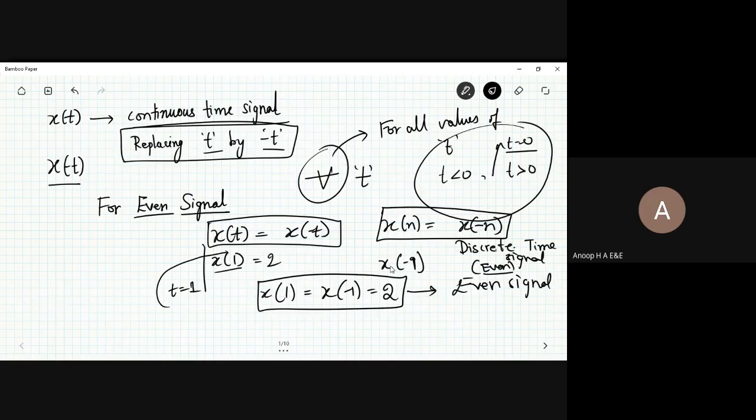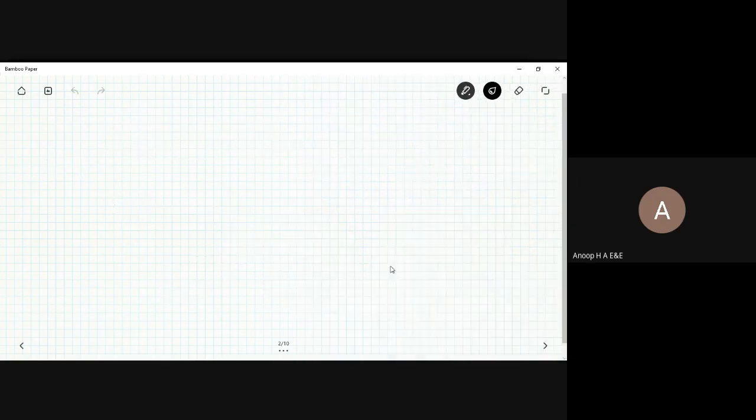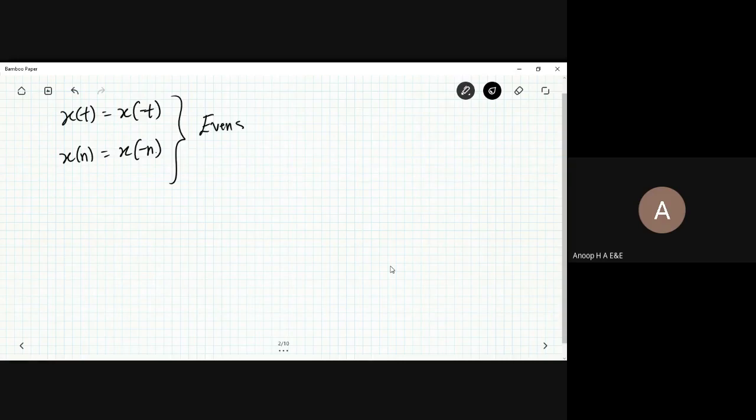All these things matter a lot for both discrete time signals and continuous time signals. So this is a simple understanding: you have x of t and x of minus t, x of n and x of minus n. If I generalize, x of t is equal to x of minus t, and x of n is equal to x of minus n. This holds for an even signal always.